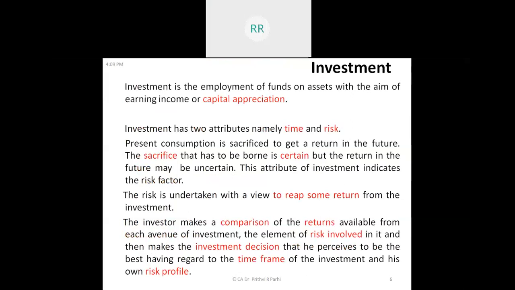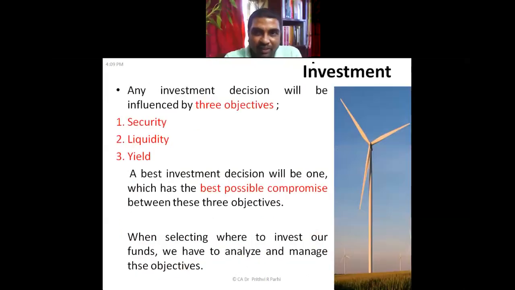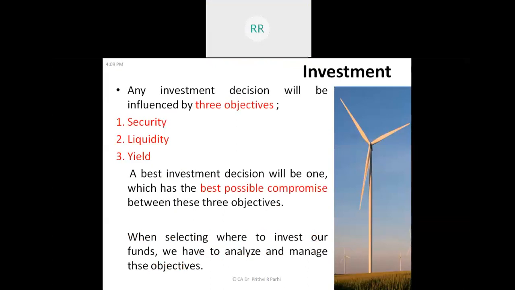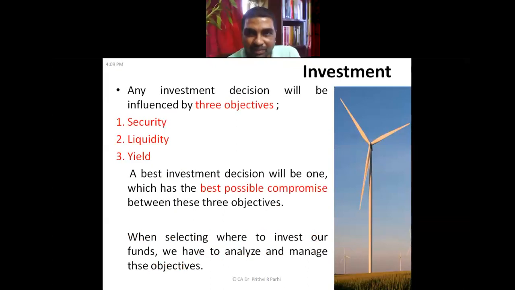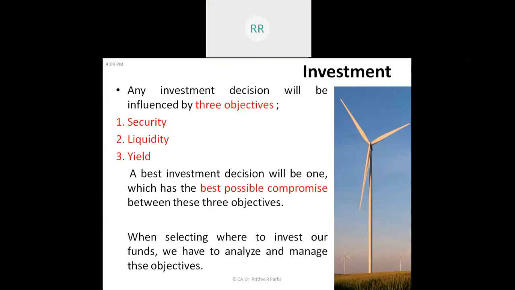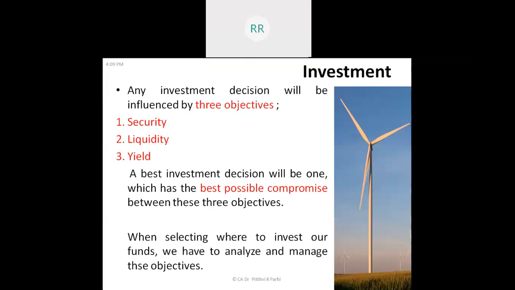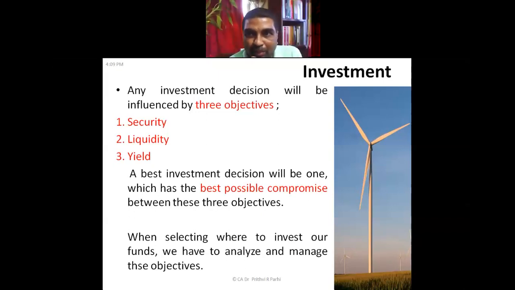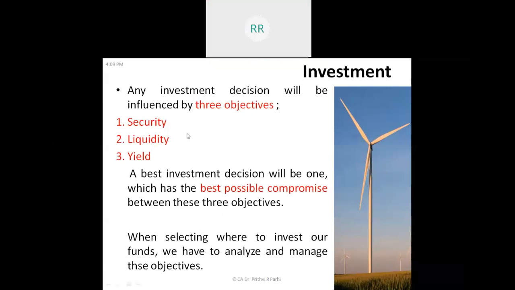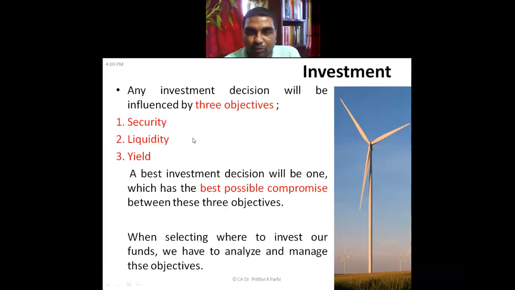Then, what is investment? It is the current commitment of money, a commitment of funds for future expectation. We have seen there are three aspects which need to be looked into in an investment decision: security aspect, liquidity aspect, and yield aspect. When you say security aspect, what does it mean? The certainty to get back the principal. So security aspect means our focus is on the principal amount. That means we should not lose principal.